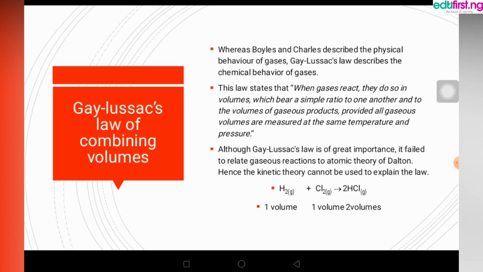One important thing here, we're talking about gases and volume. This law is of great importance, but since he did not relate the gaseous reaction to Dalton's atomic theory, it can be explained using the kinetic theory of matter. So we just used volume. For instance, one volume of hydrogen gas reacting with one volume of chlorine gas gives two volumes of hydrochloric acid gas.